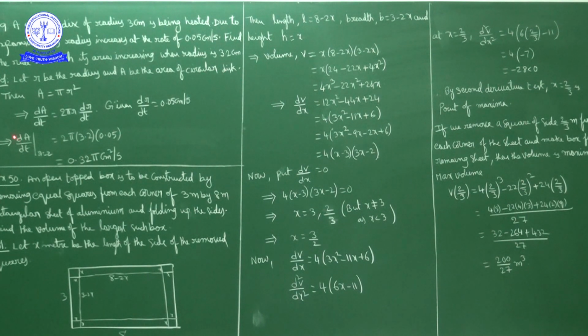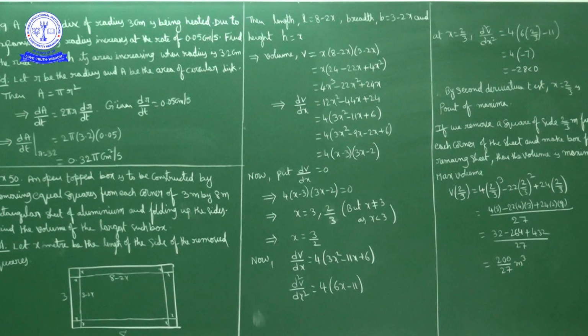By substituting we will get dA by dt is equal to 2 pi r, which is 3.2, and dr by dt, which is 0.05. After simplification we will get 0.32 pi centimeter square per second. So dA by dt when r is equal to 3.2 centimeter is 0.32 pi centimeter square per second. That is the change in area. Okay, next question.